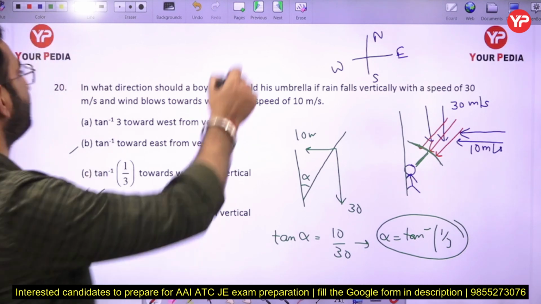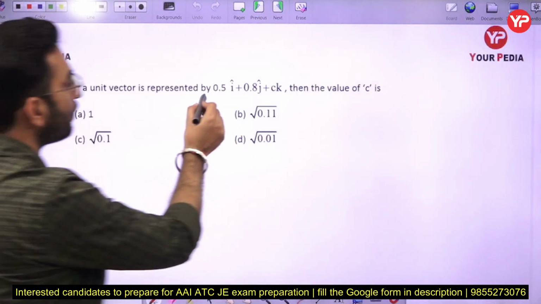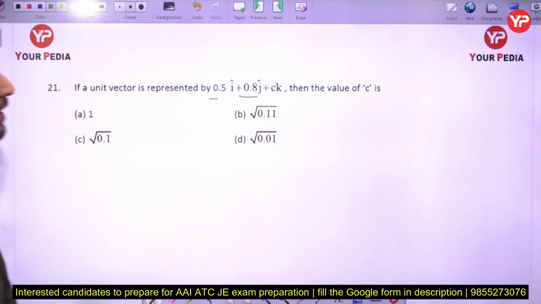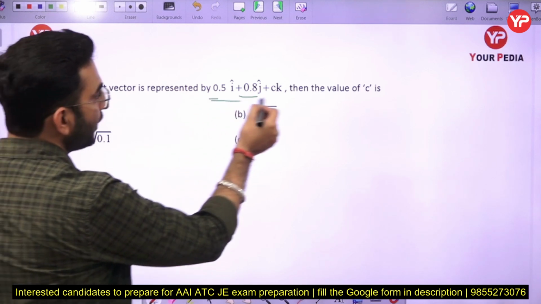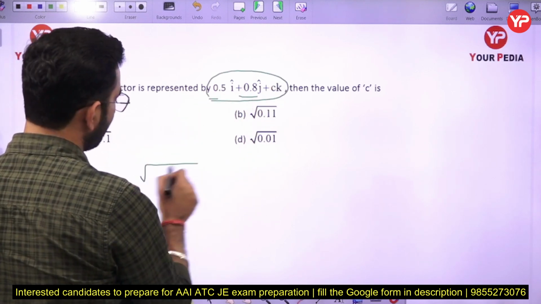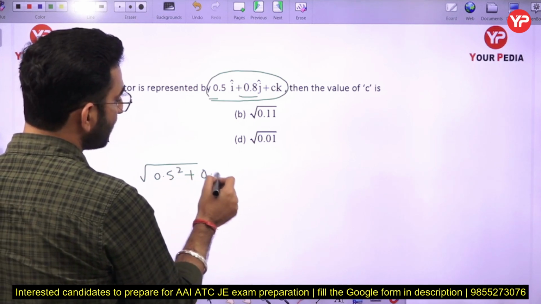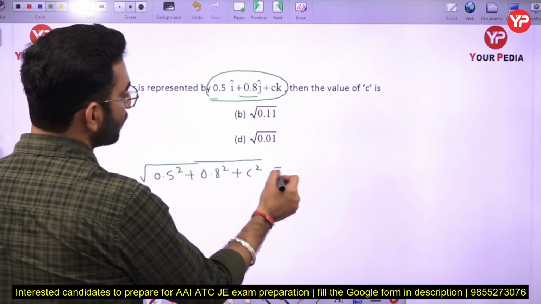Now the next part, if a unit vector is represented by 0.5 i cap plus 0.8 j cap plus c k cap, then what will be the value of c here? In this case you can see the magnitude of the unit vector is 1. So I can write 0.5 square plus 0.8 square plus c square is going to be equal to 1.